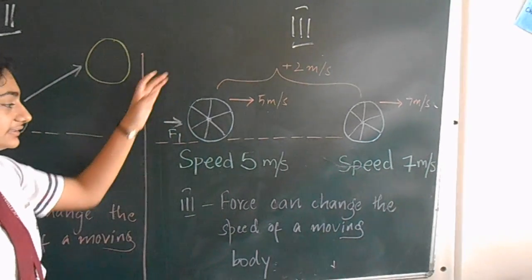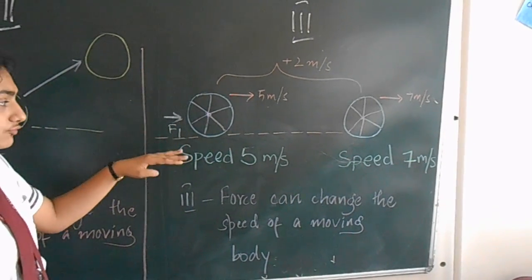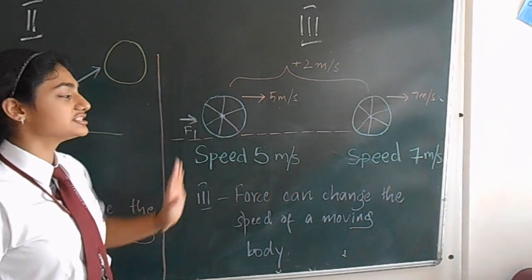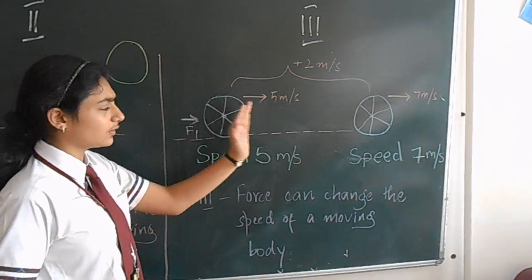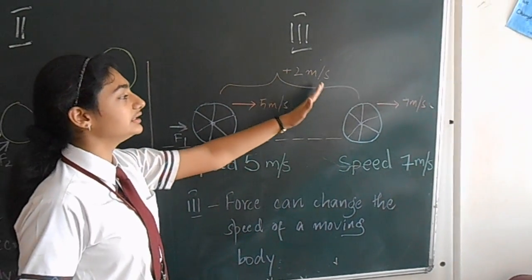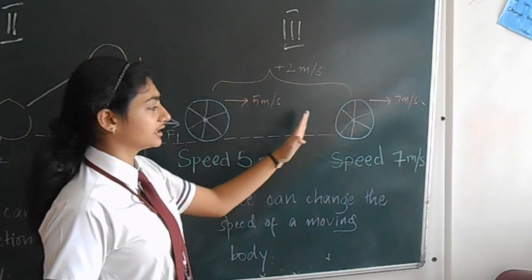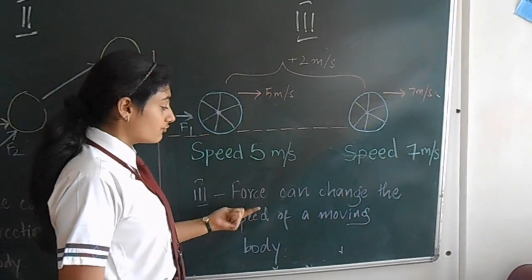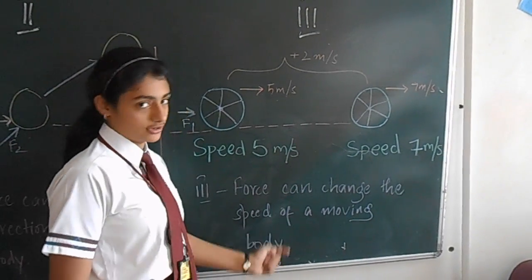So in the third scenario, I have a ball which is already moving in this direction at speed 5 meters per second. Now I have applied some additional force which has got an increase of 2 meters per second, making it 7 meters per second and making it move a bit faster. Thus we come to know force can change the speed of a moving object or a body.